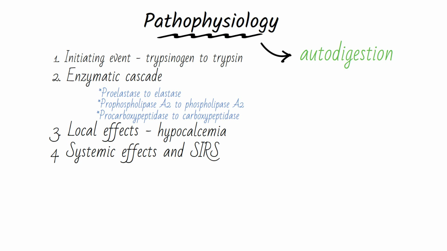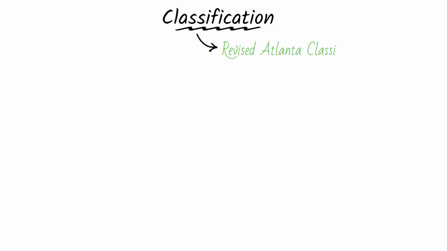This includes acute respiratory distress syndrome from alveolar capillary leak, acute kidney injury from hypovolemia and renal vasoconstriction, and circulatory shock from profound vasodilation and fluid sequestration. The revised Atlanta classification is standard for assessing and describing acute pancreatitis. There are phases of acute pancreatitis, severity, morphological types, and fluid collections.